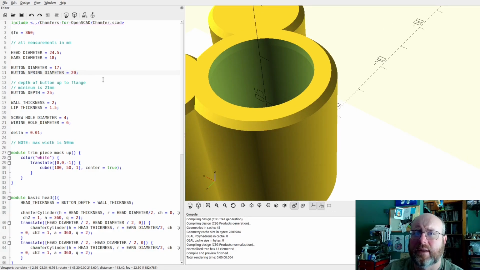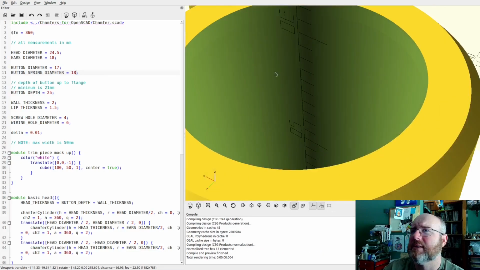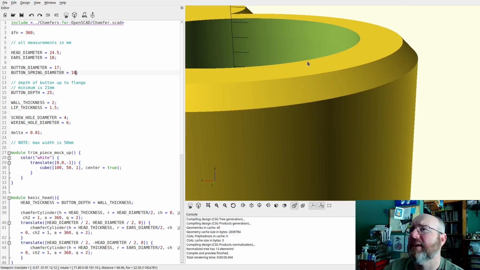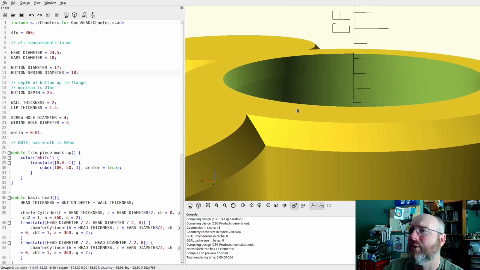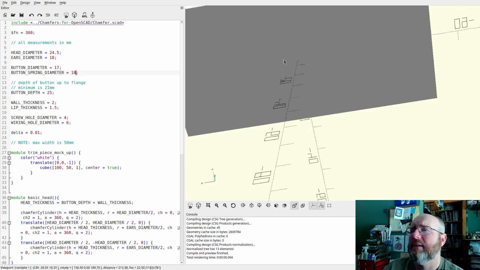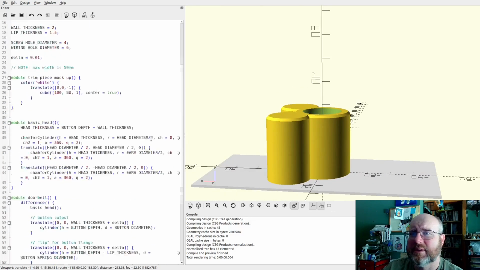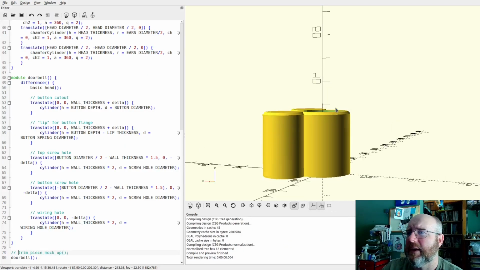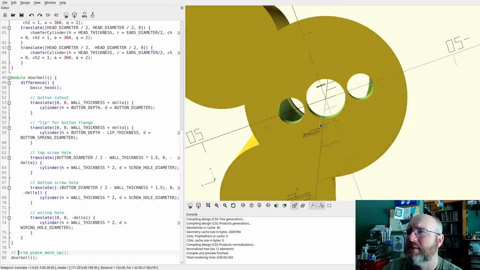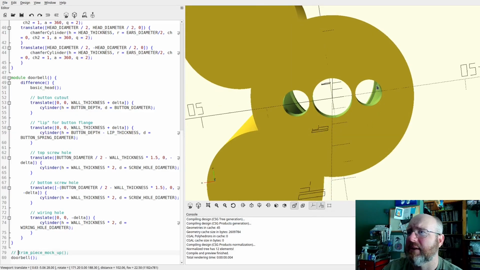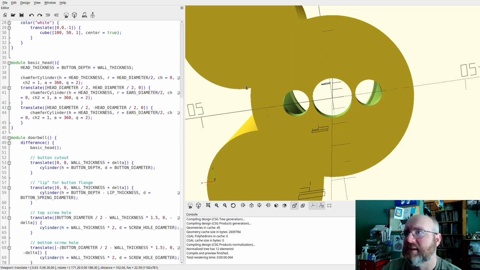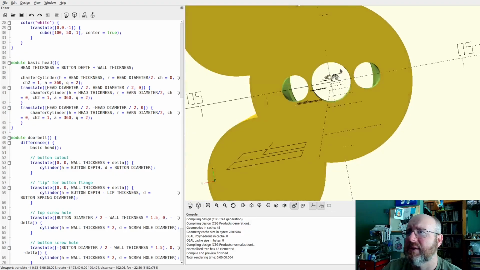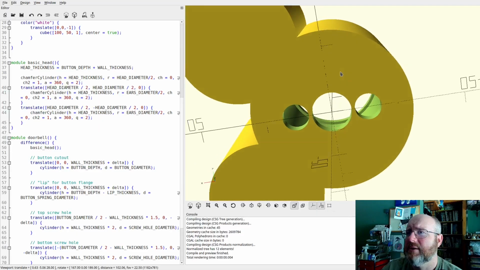Can I just not see it? I think I can just not see it. I think it's there. Yeah, it is there. No, it was there the whole time. My math was right. This green cutout is just really hard to see. Let's do this, I'm going to show you something. Let's get rid of the trim piece mock-up and look at it from the bottom. Because if we do that, see, there's our rim. It was there the whole time. I just couldn't see it because I was looking at it like this. It's really hard to see in this render, but you can see it here. So that's what we want.